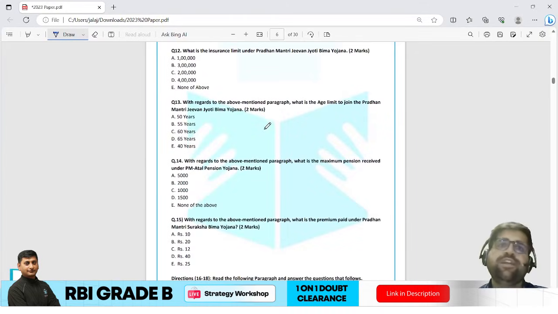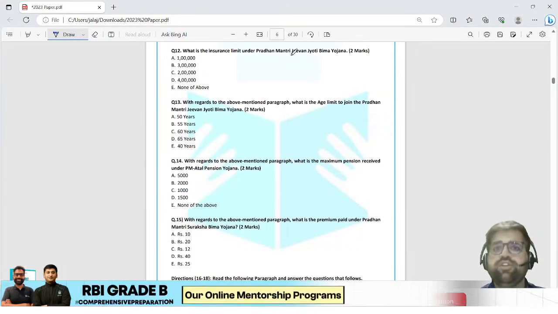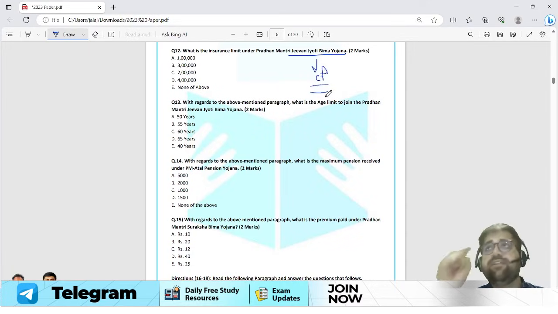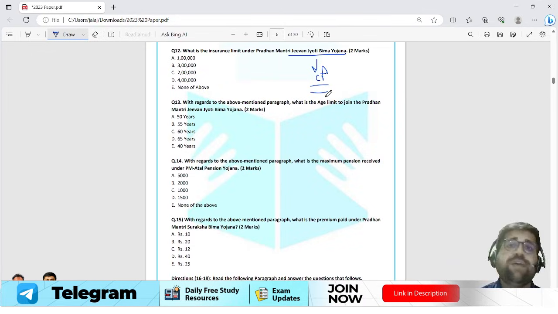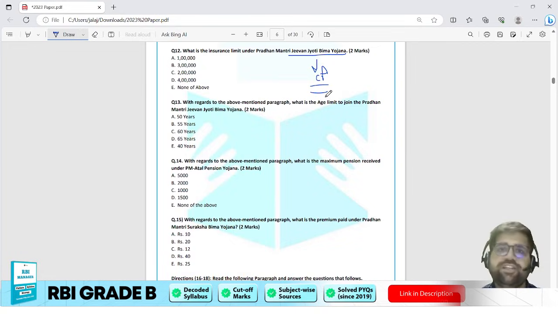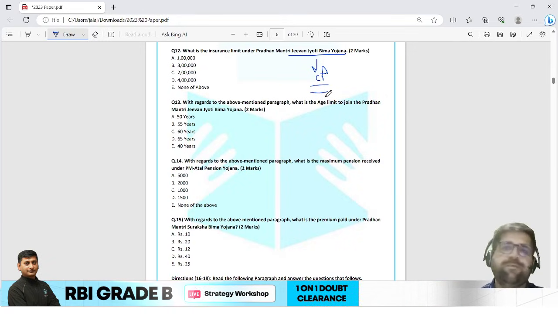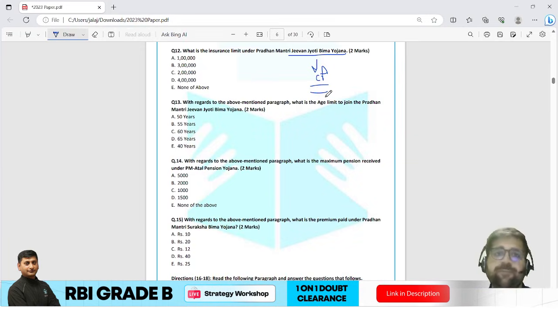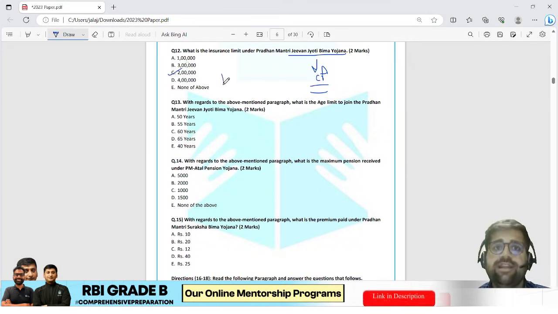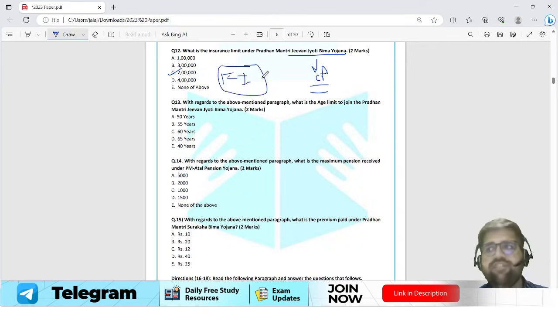Coming to question number 12, what is the insurance limit under Pradhan Mantri Jeevan Jyoti Bima Yojana? Now, if you are updated with current affairs, recently all these three schemes, that is Pradhan Mantri Jeevan Jyoti Bima Yojana, Suraksha Bima Yojana and Atal Pension Yojana, have completed 8 years of their operation. So therefore RBI just picked that particular news and formed questions based on it. This is how RBI plays with the current affairs. I hope you agree with me. Now, what is the insurance limit under Pradhan Mantri Jeevan Jyoti Bima Yojana? The answer will be 2 lakh. It is a fact-based question directly taken from your chapter Financial Inclusion. And yes, things are covered in our course in the best manner possible.